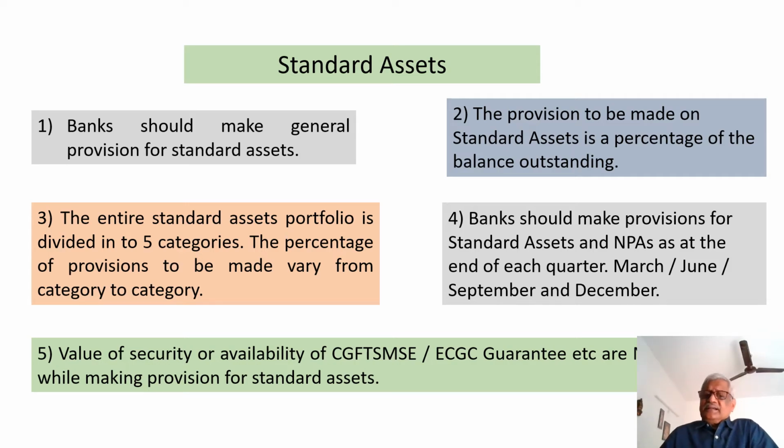Now, value of the security available or availability of credit guarantee fund trust scheme or ECGC guarantee are not taken into account while making provision for standard assets. In standard assets, we look into only the balance outstanding and the category to which it belongs. That's all. It is a percentage of the balance outstanding in different categories. Now, what is the subclassification of the standard assets? That is into 5 categories. Let us look at that.